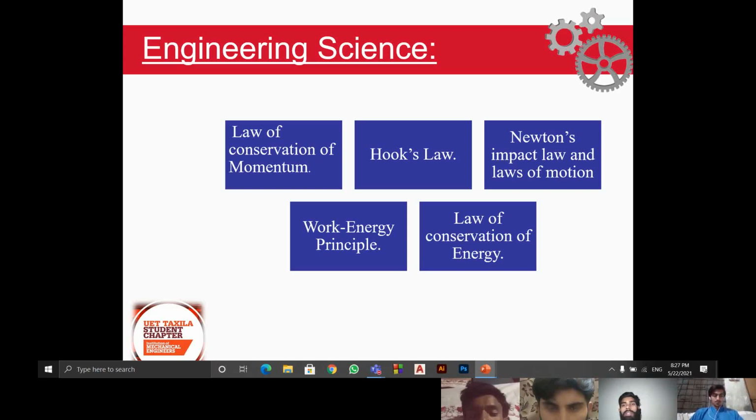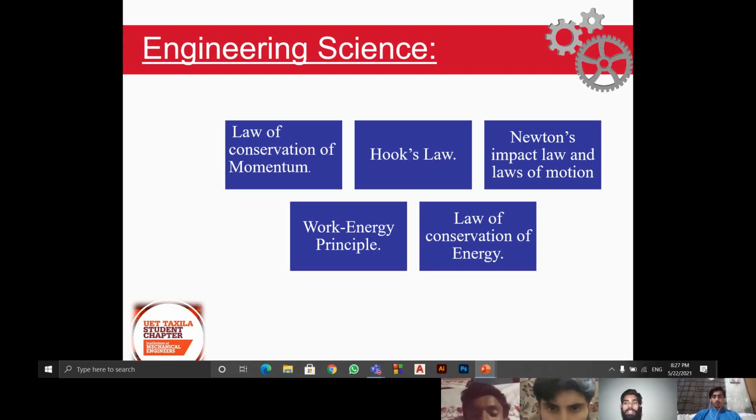Work energy principle. Work energy principle states that the change in kinetic energy is equal to work done. It means that the work that has been generated by the motor appears as the change in kinetic energy of our vehicle, driving our vehicle in the forward direction.